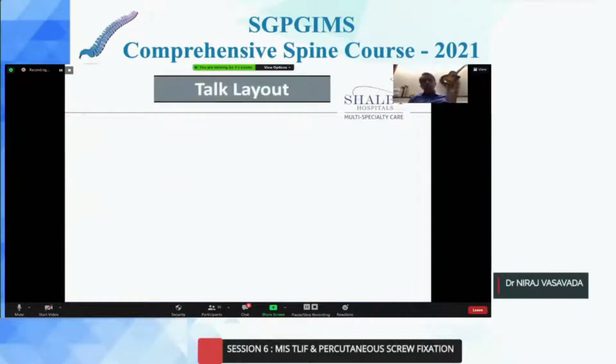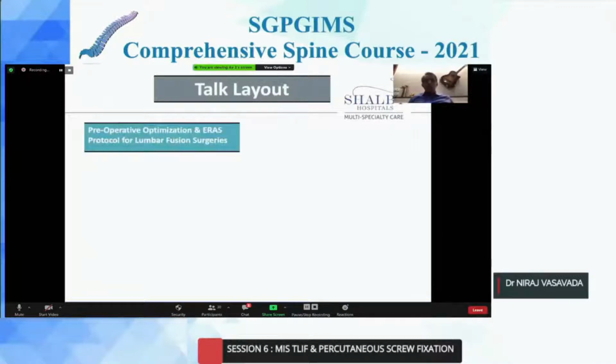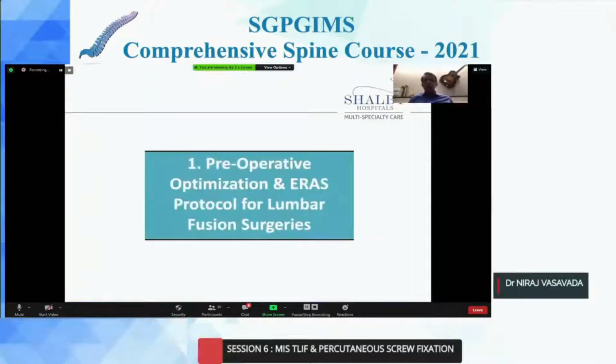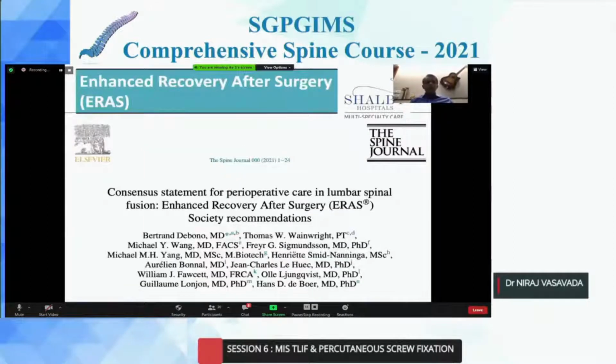Keeping this in mind, my talk is divided into four groups. First, we will try to optimize our patient following an ERAS protocol. We will quickly take you through some technical tips, based on my experience, for preventing mishaps during surgery. We'll talk about the learning curve, and finally we will compare open TLIF with MIS TLIF and what the recent literature says. So for preoperative optimization, the enhanced recovery protocol has been published very recently with a consensus statement